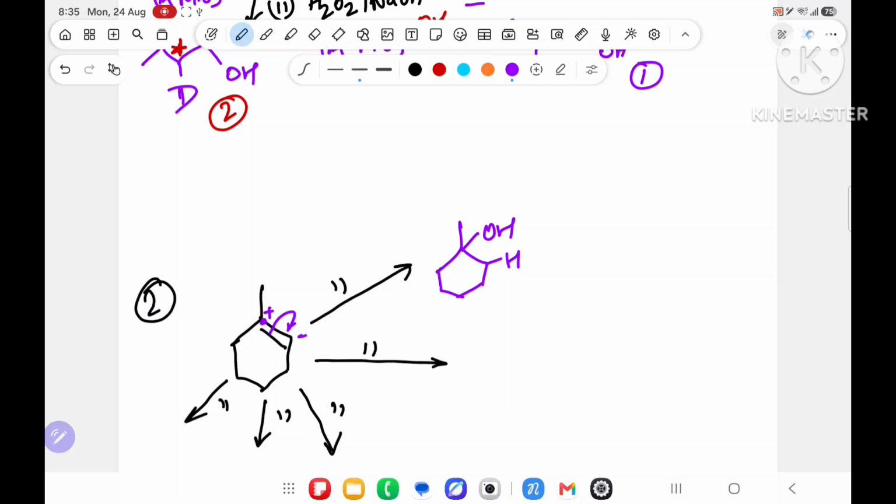Any problem? No sir. Does it have any chiral center? No sir. Because this carbon has this difference, but this side is coming the same. Nothing different. No chiral center. Only one product will be there.